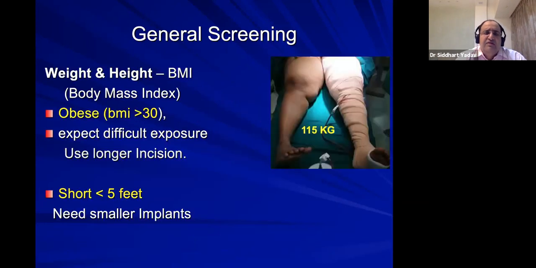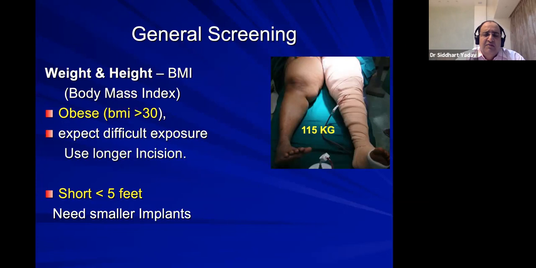In general screening, you must know about body mass index. Obese patients are difficult patients. If BMI is more than 30, we expect a difficult exposure. They require a longer incision. If the patient is very short, especially less than 5 feet, then they require a smaller implant, especially the tibial implant and the patellar implant. So if you do not know about it, then in the OR you may not get the appropriate size of patella or